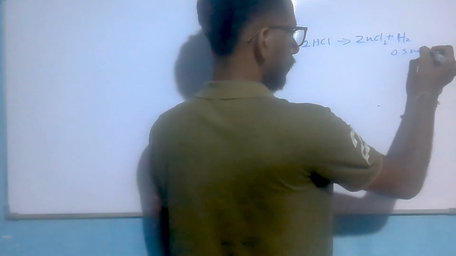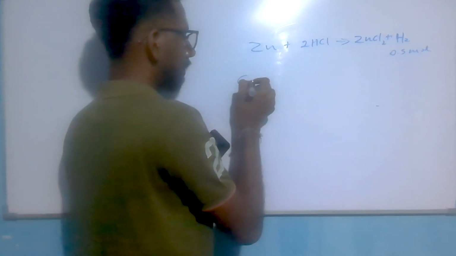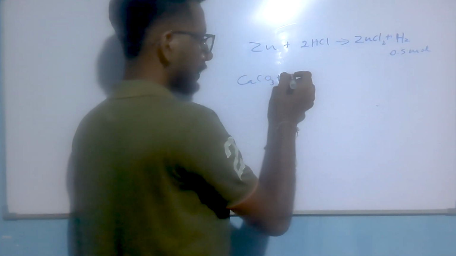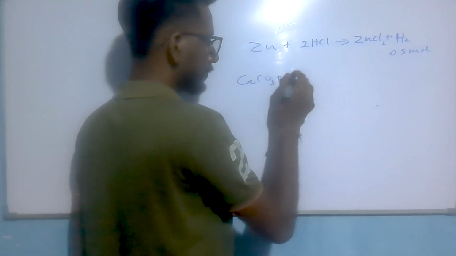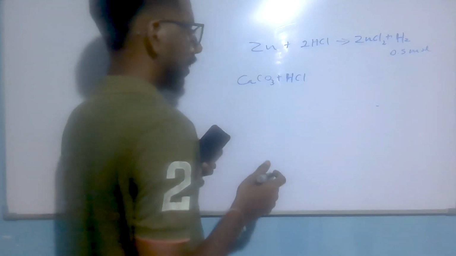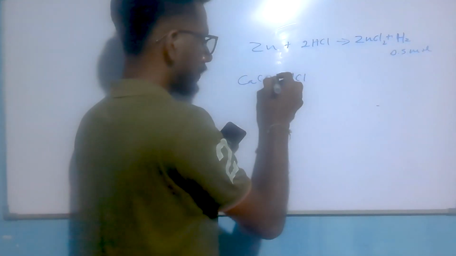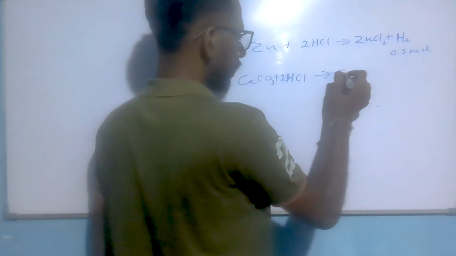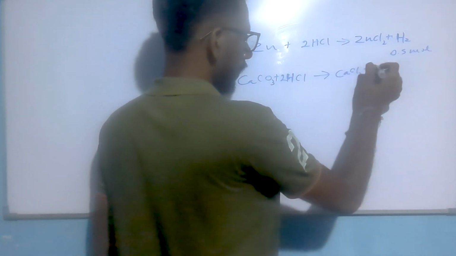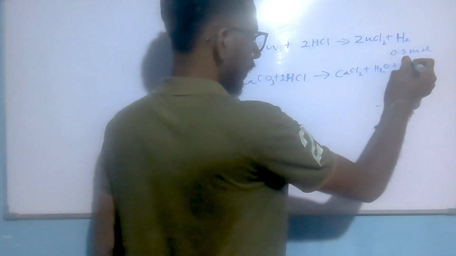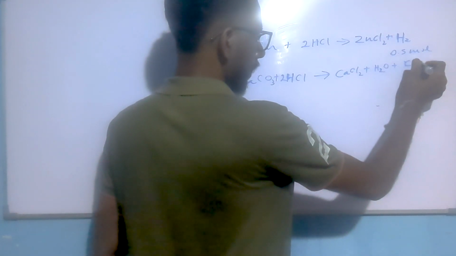equation, 0.5 mol. Next one is CaCO3 reacting with HCl, hydrochloric acid. How much amount? 2 HCl. It produces CaCl2 plus H2O plus CO2 gas.